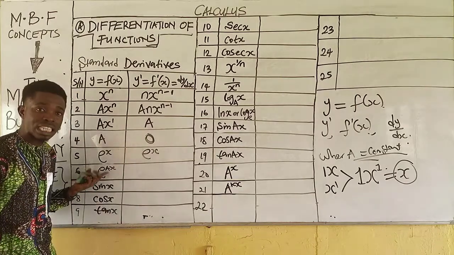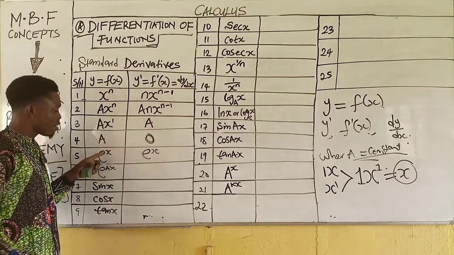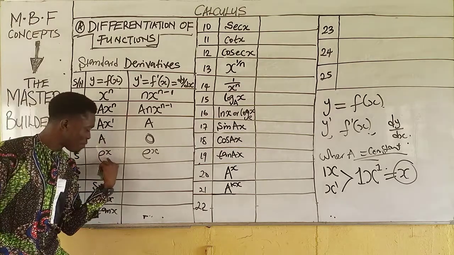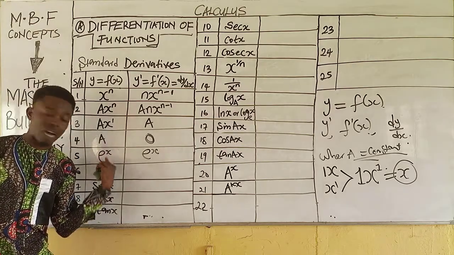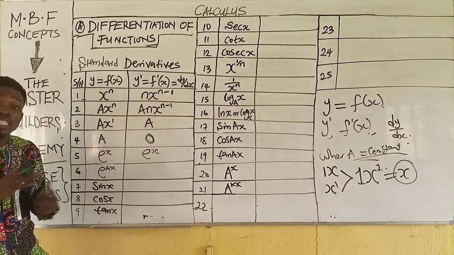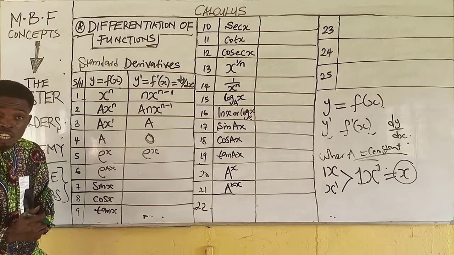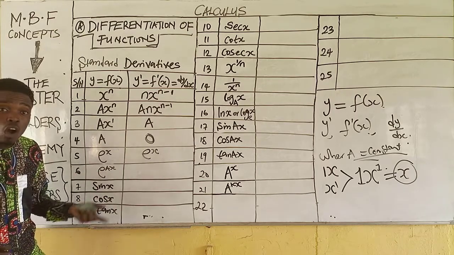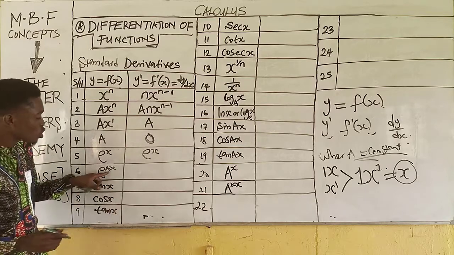Now, when you differentiate exponential ax, the difference between number 5 and number 6 is that in number 5, the coefficient of x is 1, but in number 6, the coefficient of x is more than 1 or less than 1. A can be a positive or a negative value. It can be -3, -4, or 3, 4, 5. So it shows that A is more.